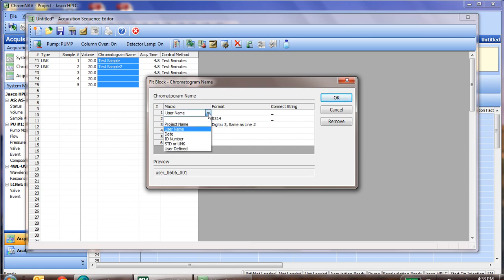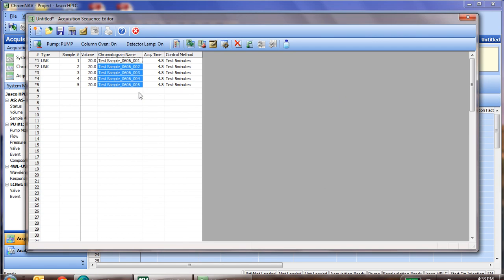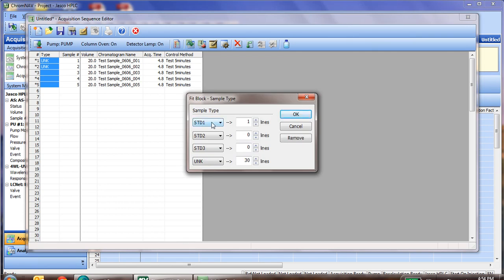A helpful way to change this is to change the first line to user defined, and now you can type in any sample name you would like. You can leave the date and the ID number after that. Once you click OK, you'll notice it names everything test sample, it puts in the date, and then again 001, 002, 003, so that no chromatogram name is the same. And the last thing is the type. If we highlight down and right click, we can simply say unknown for the first 5 lines, or 10 lines, or however many lines you're running in this sequence, and click OK.